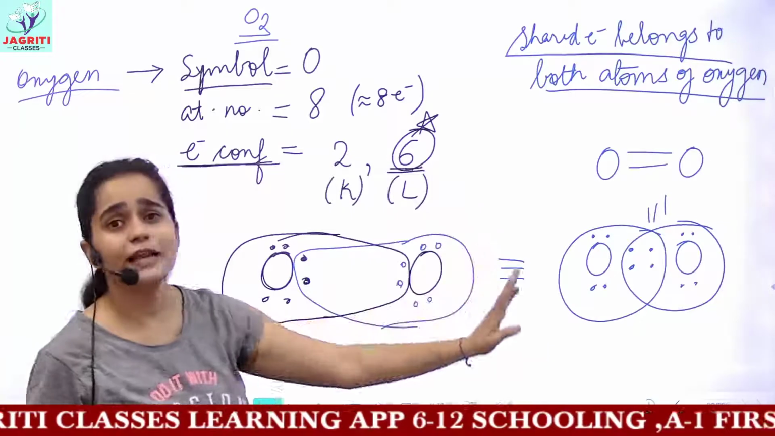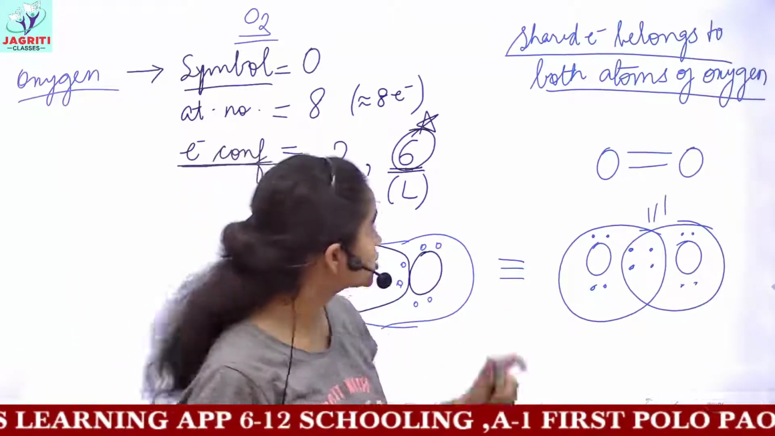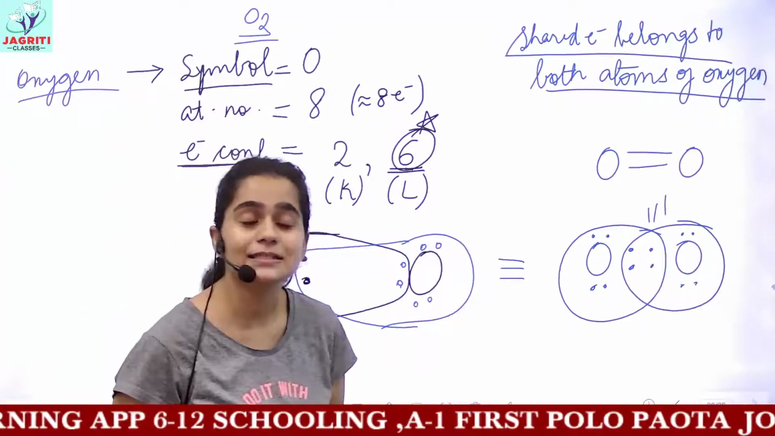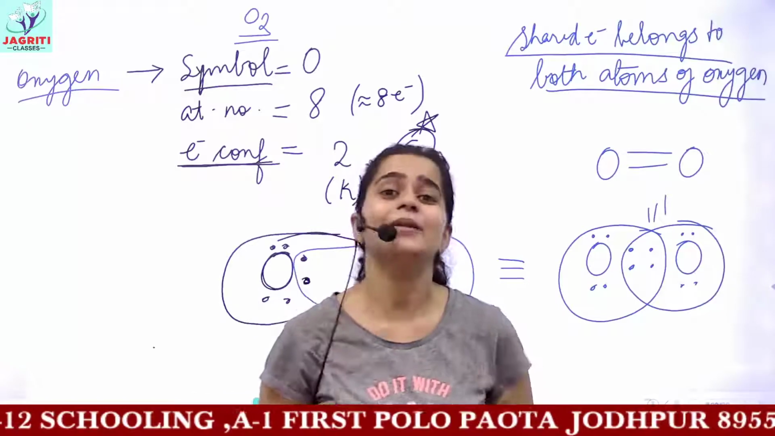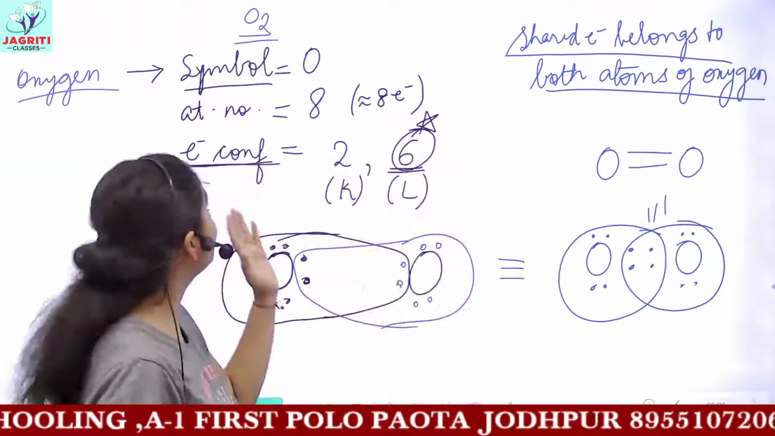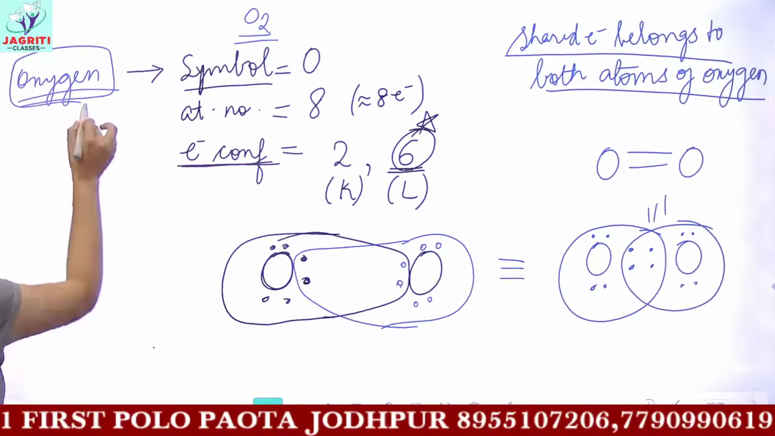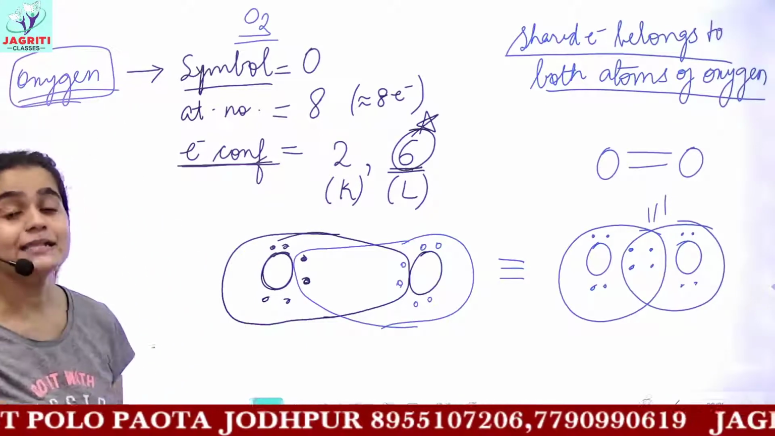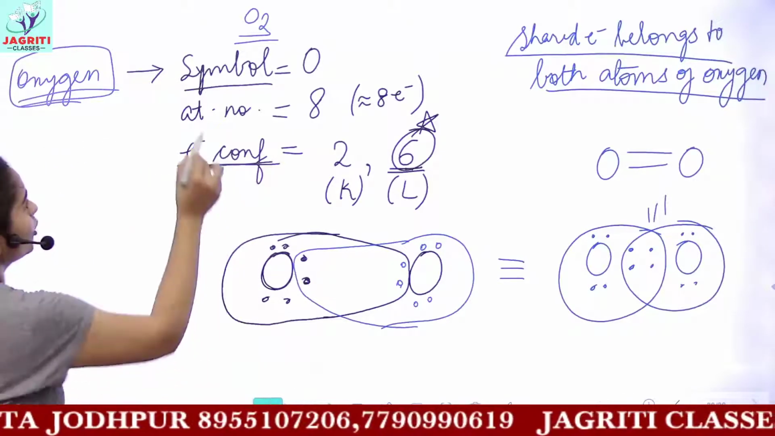So this was all about the electron dot structure of oxygen. Now in the next video lectures, we'll study the structures of nitrogen, ammonia, acetylene and many more, okay? So till then, if you have any doubt in this chapter, please practice these concepts of electron dot structure, or else you will find it difficult. And if you practice, this is the easiest concept of the chapter.